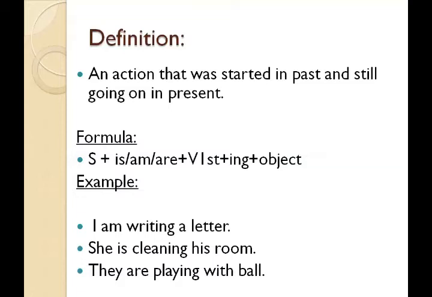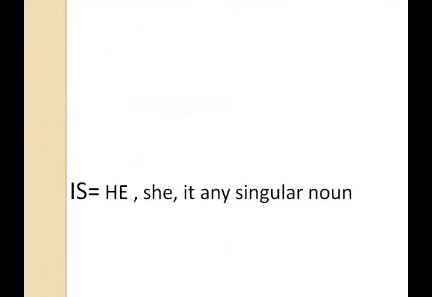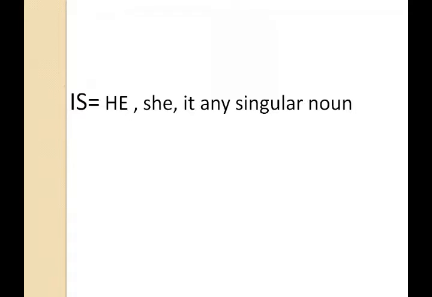Okay. Now we discuss the use of is, am and are, where we use is, am and are. We use is with he, she, it and any singular noun. With any singular noun we use he, she and it or any pronoun. Like he is doing his work, she is doing his work, it is raining.